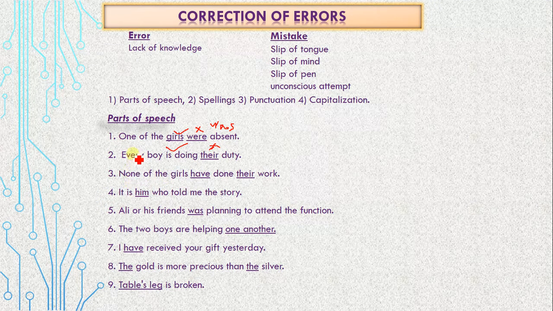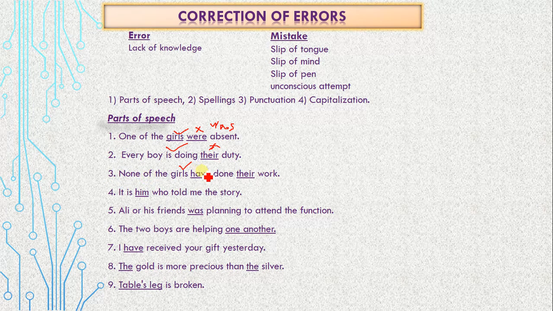Number 3, none of the girls. Again, as I told you, look here, none means no one. So again, one indefinite pronoun with one is there, no one of the girls. Again, as I told you, the next noun would always be plural. This is correct. And we are not talking about all the girls. We are talking about no one, not even a single one.